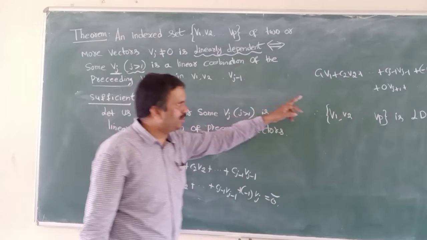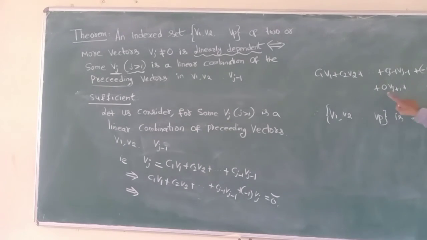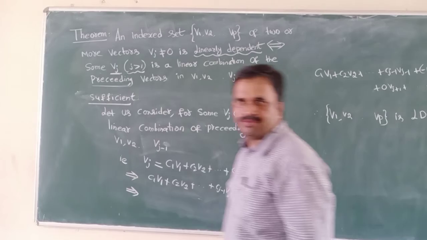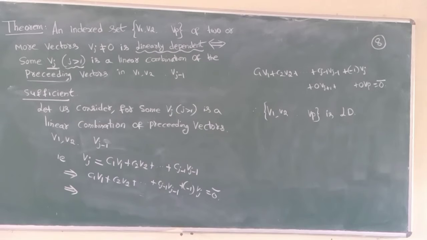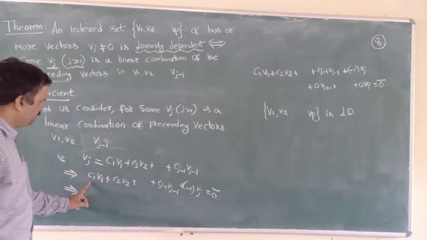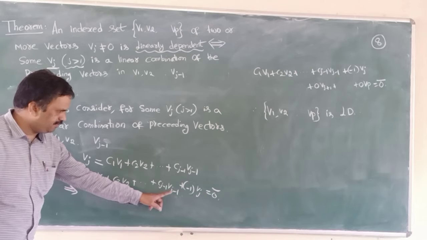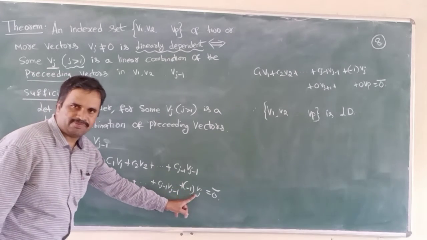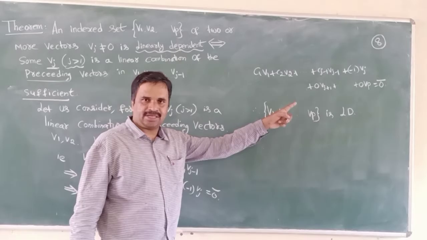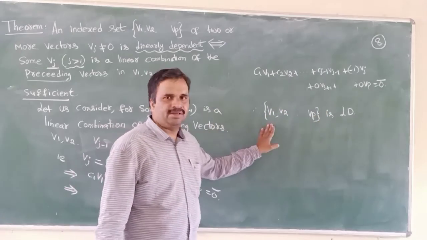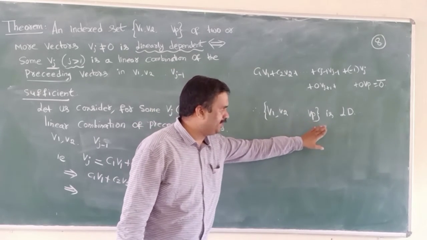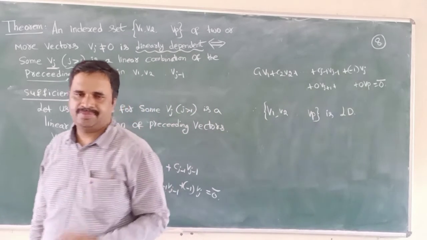So after minus 1 Vj, I can write 0 Vj plus 1 plus so on 0 Vp is equal to 0. I have p vectors, so I want the remaining vectors' coefficients equal to 0. Therefore, I can say V1, V2 so on Vp is linearly dependent.